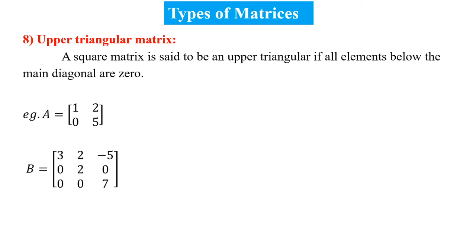Let us see example number 2. In this example, the diagonal elements are 3, 2, 7 and the elements below the diagonal are 0, 0, 0. So these matrices are known as upper triangular matrices because the part above the diagonal makes a triangle. So it is known as an upper triangular matrix.